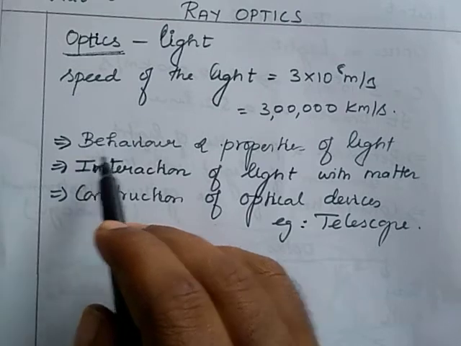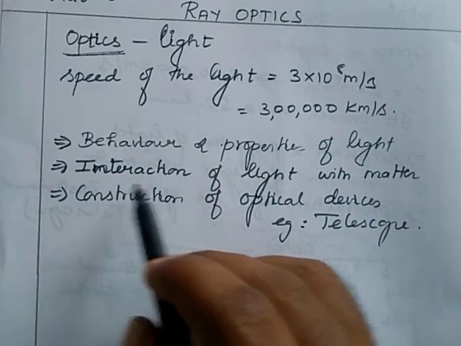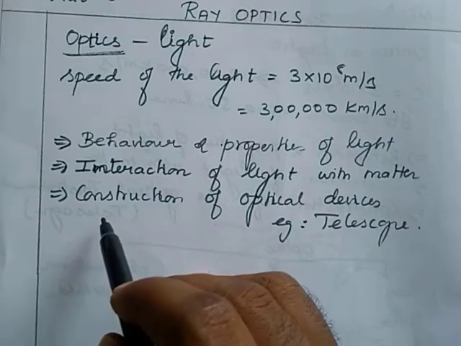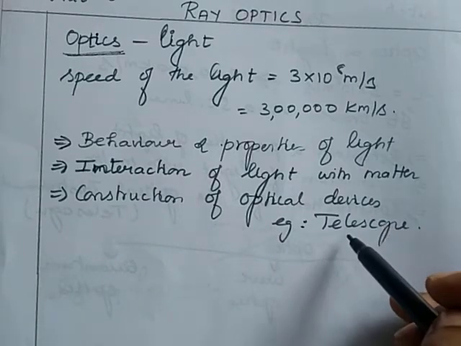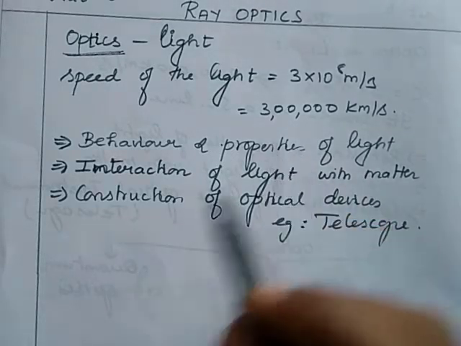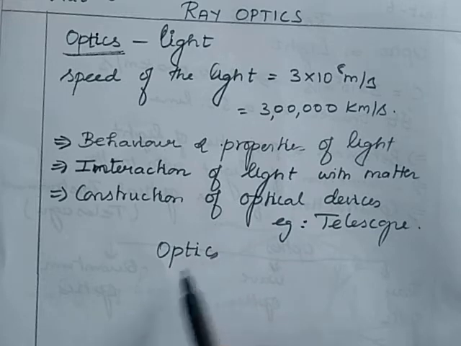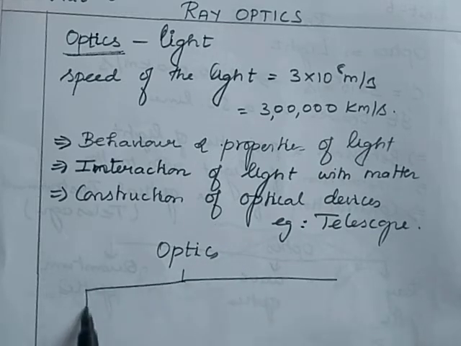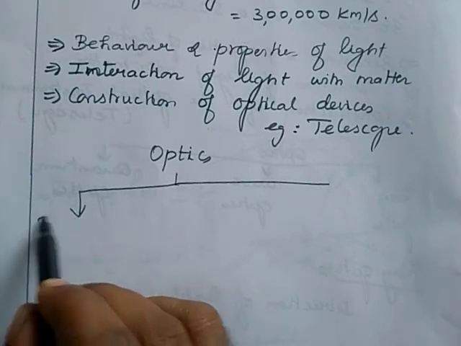These are the three things that we study in the topic optics. First is the behavior and properties of light, then how light interacts with matter, then the construction of optical instruments or devices, for example, telescope. Here optics is subdivided into three branches. The first one is ray optics, that is our 6th lesson.